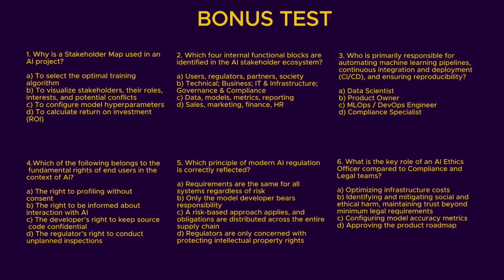So, we have completed our overview of the ecosystem of participants in an AI project. We have created a detailed map, identifying key internal and external roles. Here are 6 short questions on the material we've covered. Pause the video and try to answer them. If you have any trouble, write your questions in the comments, and we will be sure to respond.